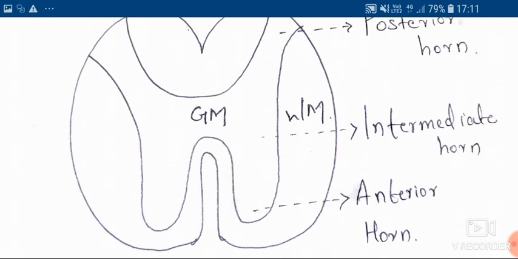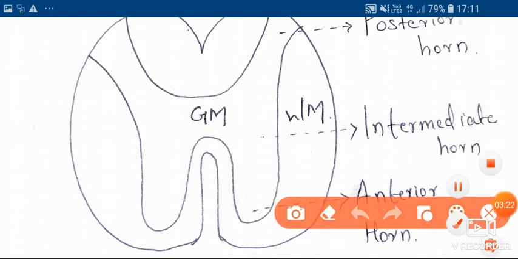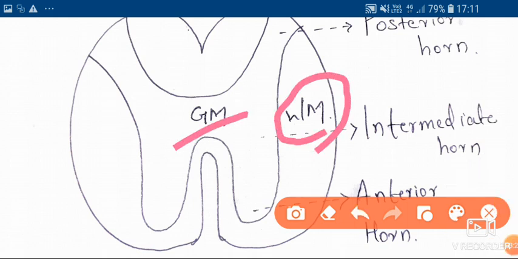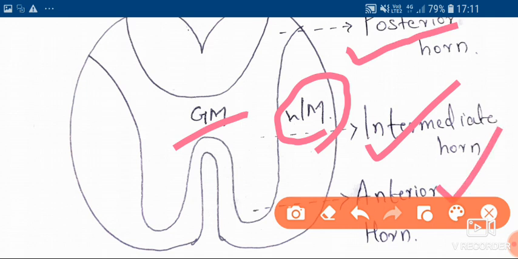This is the section of the spinal cord, in which I have shown that the gray matter is present inside the spinal cord and the white matter is outside, which is exactly opposite to that of the brain, in which white matter is present inside and gray matter is present outside. The spinal cord contains three horns: the posterior horn, the intermediate horn and the anterior horn.